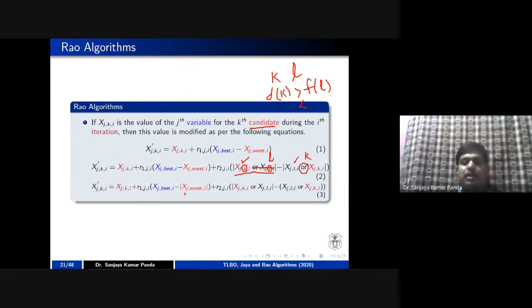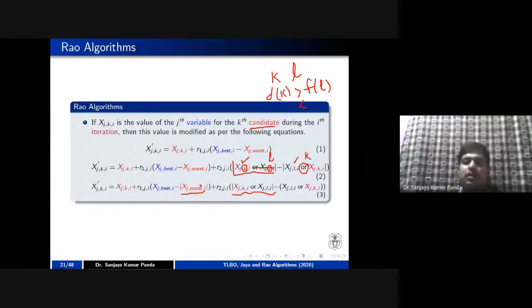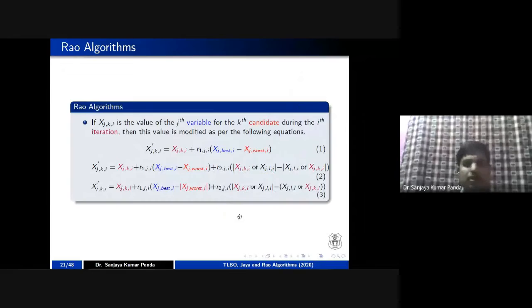In the third equation, what happened? Here he has put the modulus, because sometimes these values are negative. But here he has taken the modulus function here and here only. Okay, that is the highest fitness case and the worst fitness case, because sometimes you have to give the chance to the worst fit solution to improve its solution. That is the reason he put a modulus value in this case. So we are going to discuss this thing in the form of an example, so the idea is more clear.